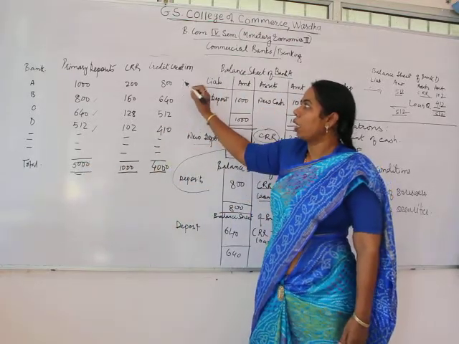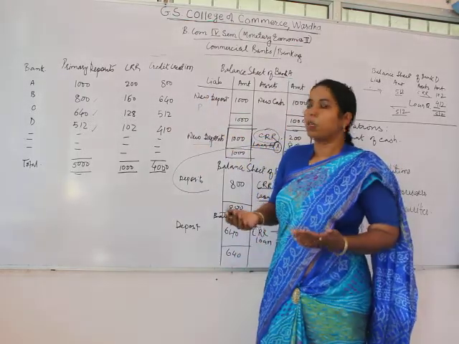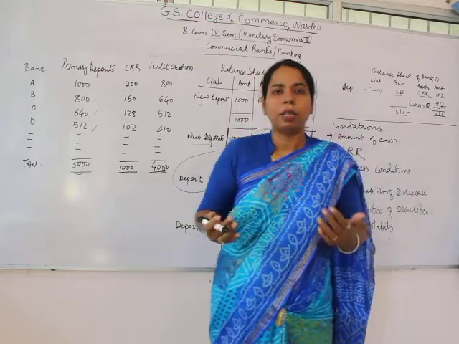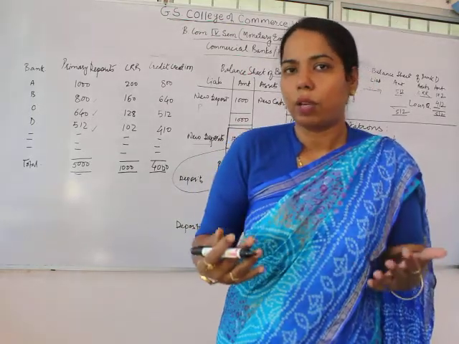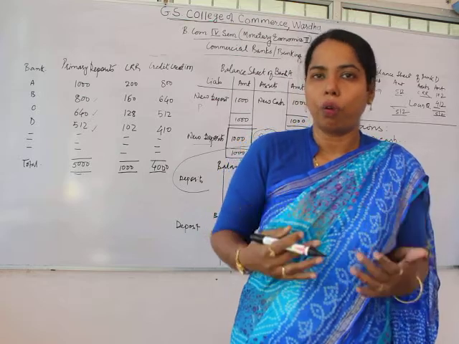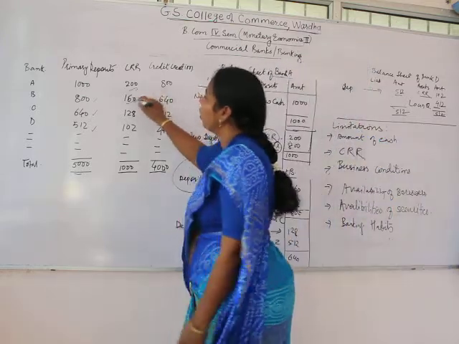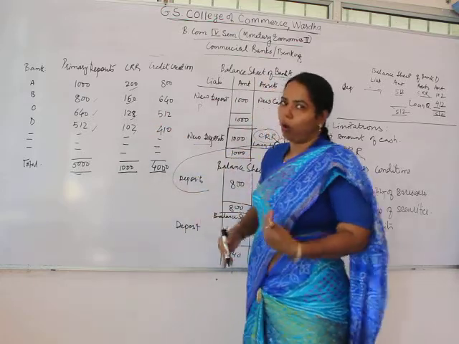Now see, this CRR remains the same, that is 20%, because the CRR is not decided by an individual bank. The CRR is decided by the central bank, which every bank has to follow. So CRR remains the same, that is 200, 160, 128, 102, and it goes on.